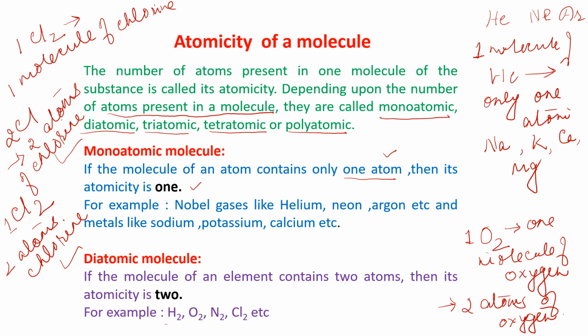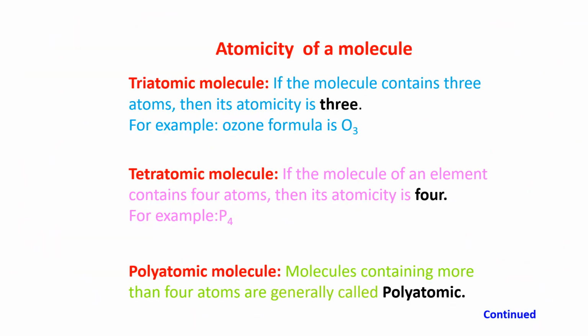For example, H2, O2, N2, Cl2, these are all diatomic in nature. Triatomic means the molecule of a substance contains 3 atoms. A very familiar example is ozone. The symbol of ozone is O3. Nothing is written in front, that means 1 is there.